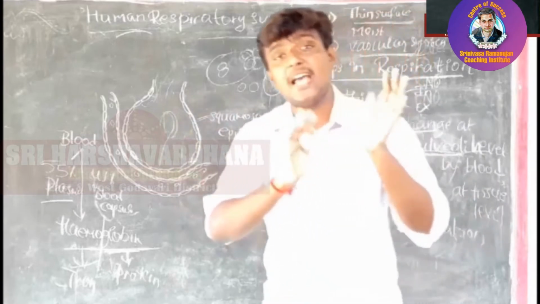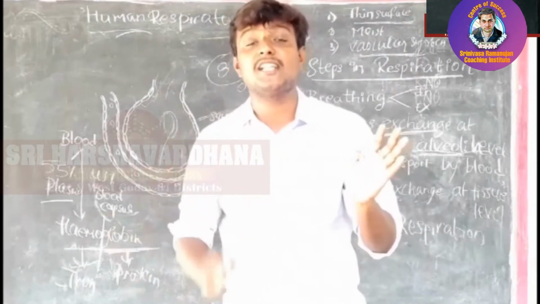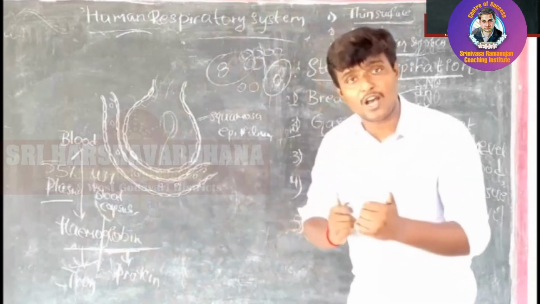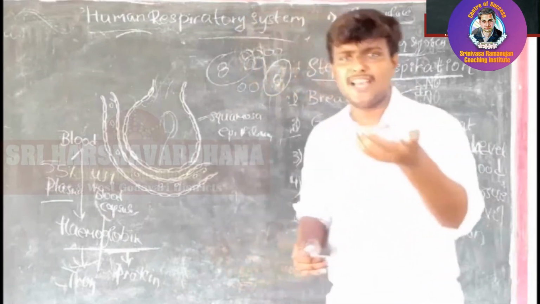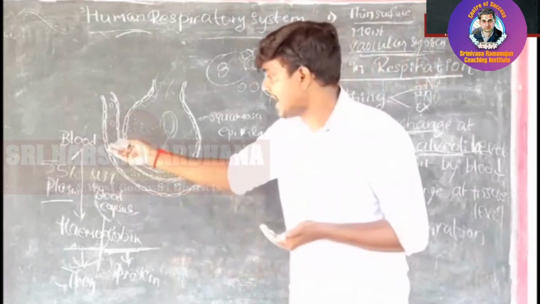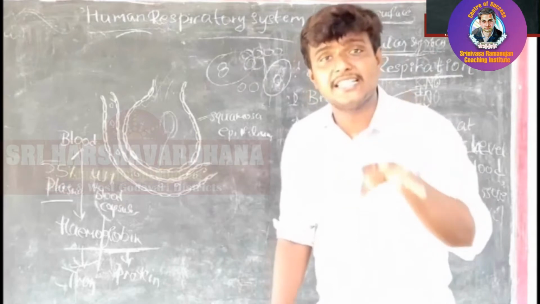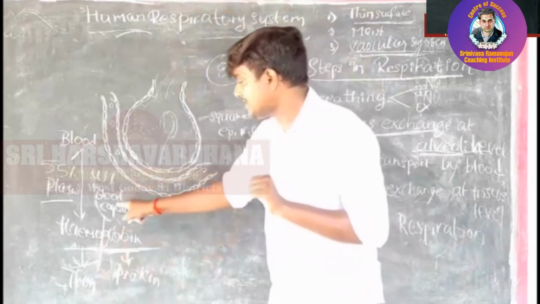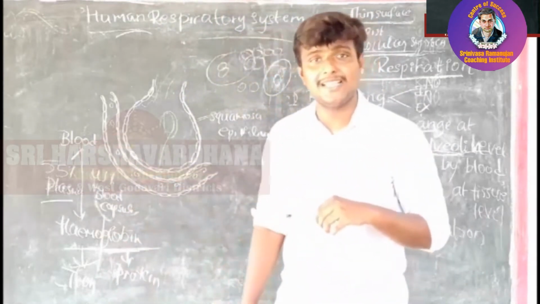Vascular system means that by the help of any fluid, if they are carrying nutrients or gases, we call that a vascular system. In human beings we have a specialized system for the transport of nutrients and gases, which we call the circulatory system, and we simply call it a vascular system. In blood we can see 55% plasma. In that 55% we see inorganic salts and organic components, and the remaining 45% is blood corpuscles. In blood we can see hemoglobin.